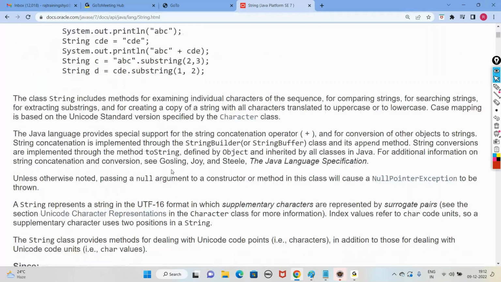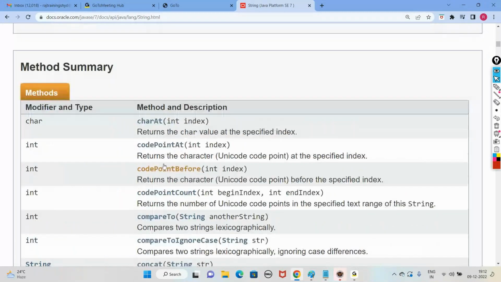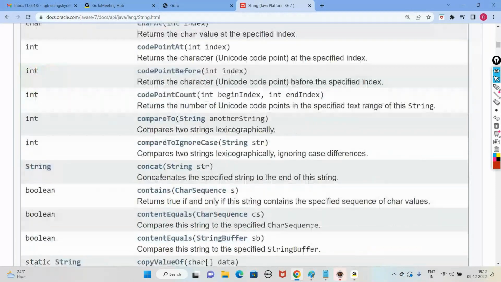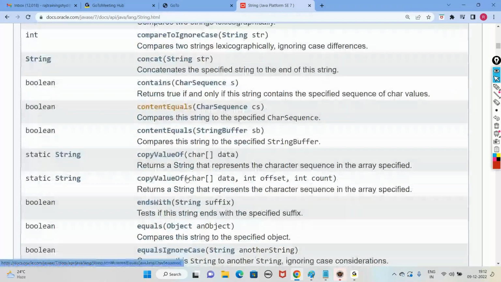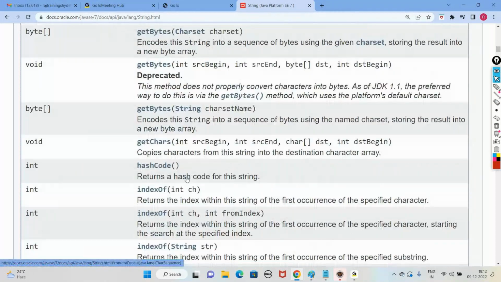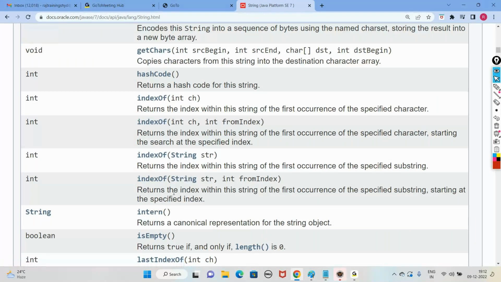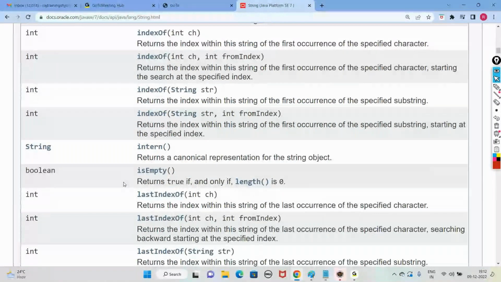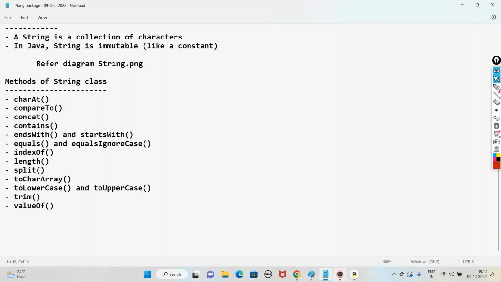If you scroll down, you can see the method summary, where you can find a lot of methods, but remember only those methods which you feel easy to understand. Based on the project and the requirement, we browse the API and use the methods. But for interview purposes, just remember the methods which you feel easy to understand. Those methods only are listed out over here. Now let us understand these methods one by one.